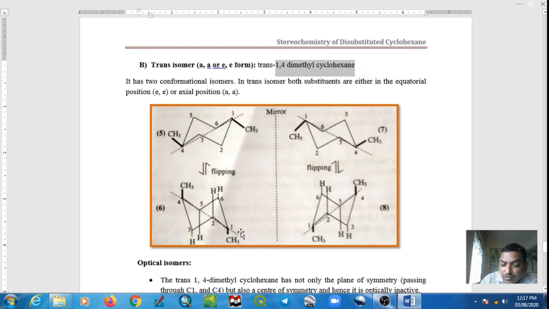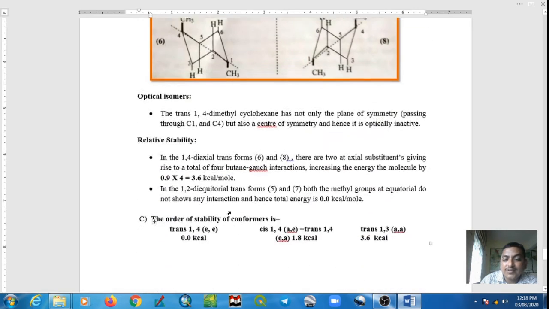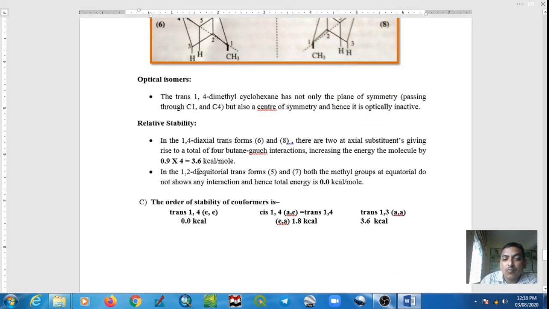This axial methyl also shows two butane-gauche interactions. So total how many butane-gauche interactions? 4 butane-gauche interactions. And the energy for one butane-gauche is 0.9. That's why total energy is equal to 0.9 into 4, that is 3.6 kilocalorie per mole.